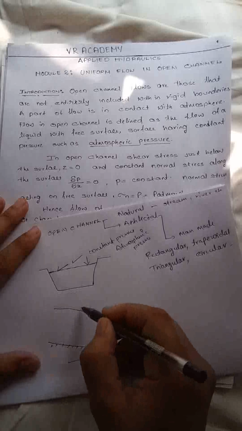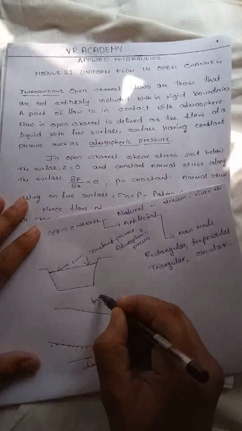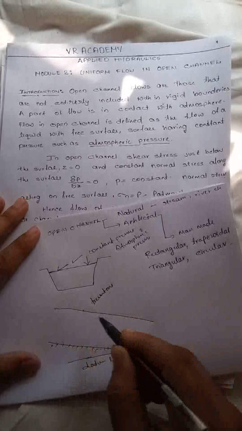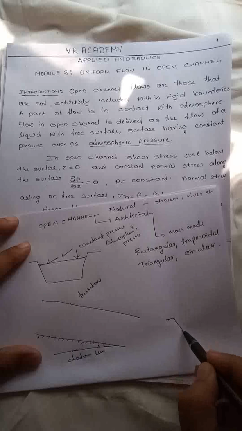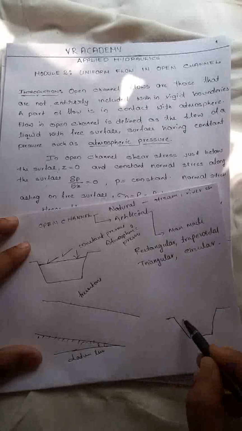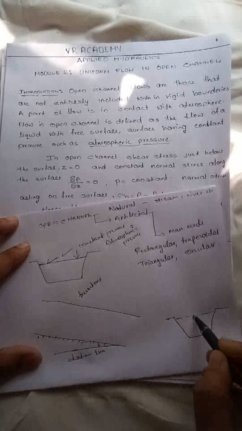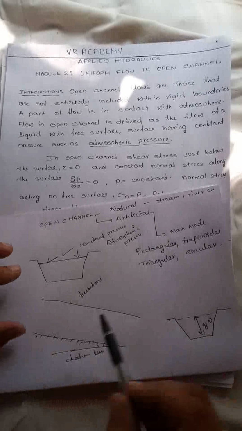So here the water flows with the free surface. This is the longitudinal section. And this is the cross section. The depth of water flow you can take as y or d.